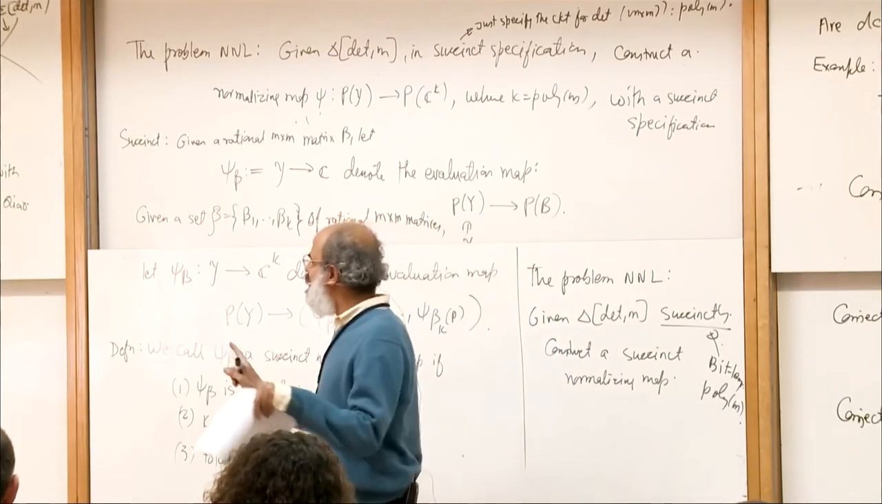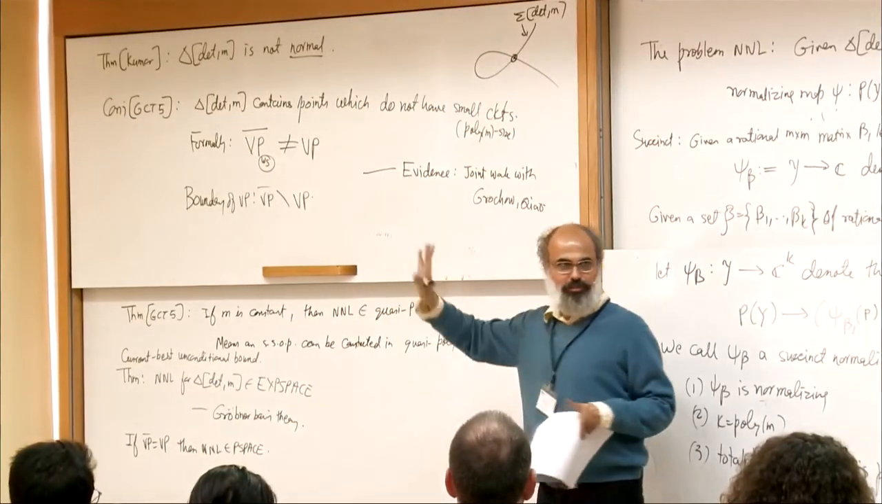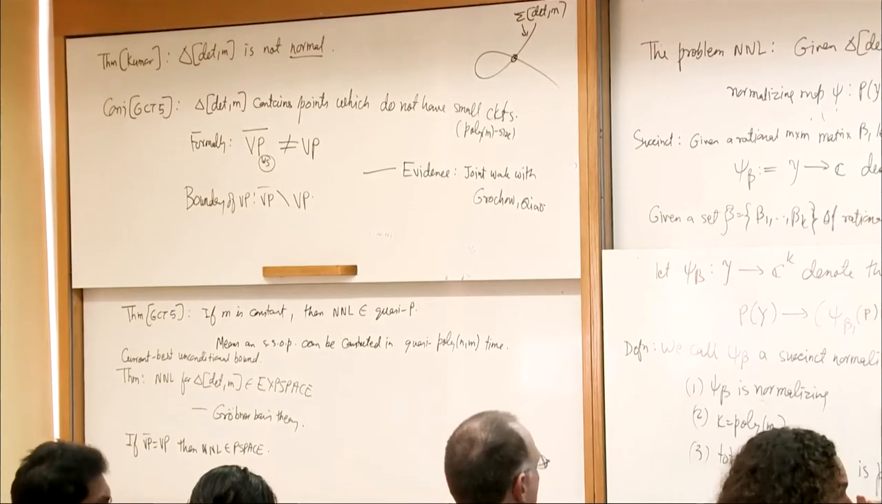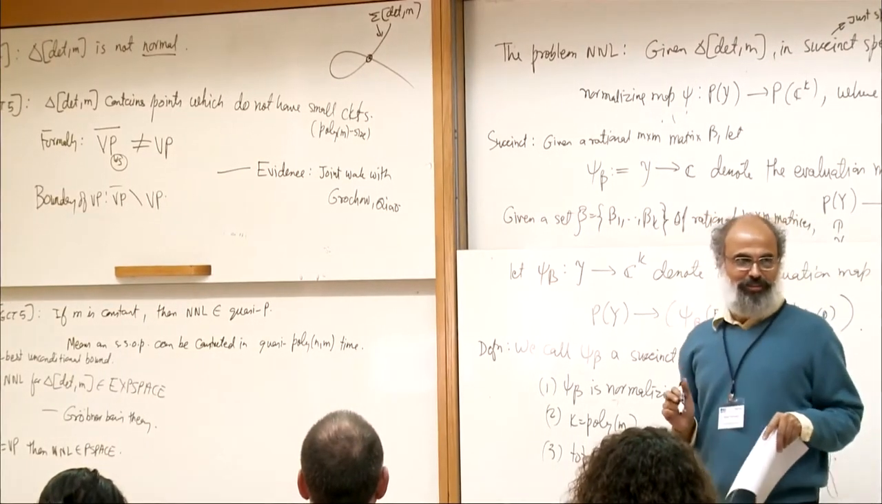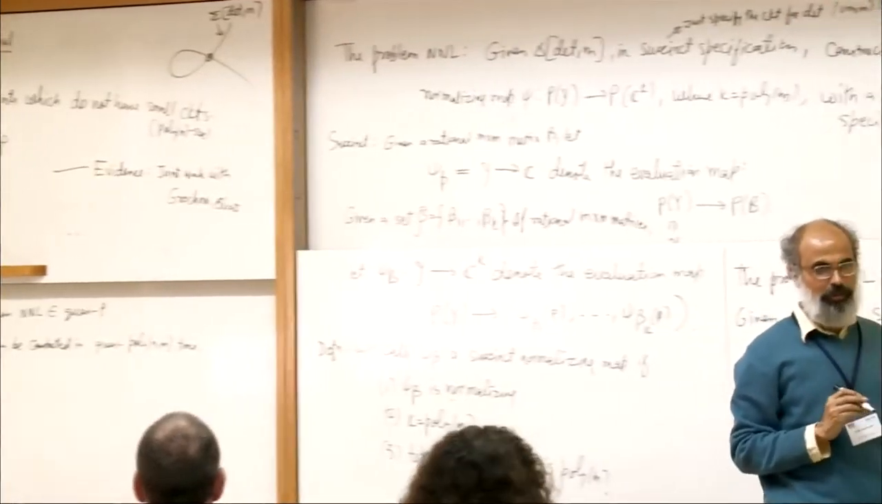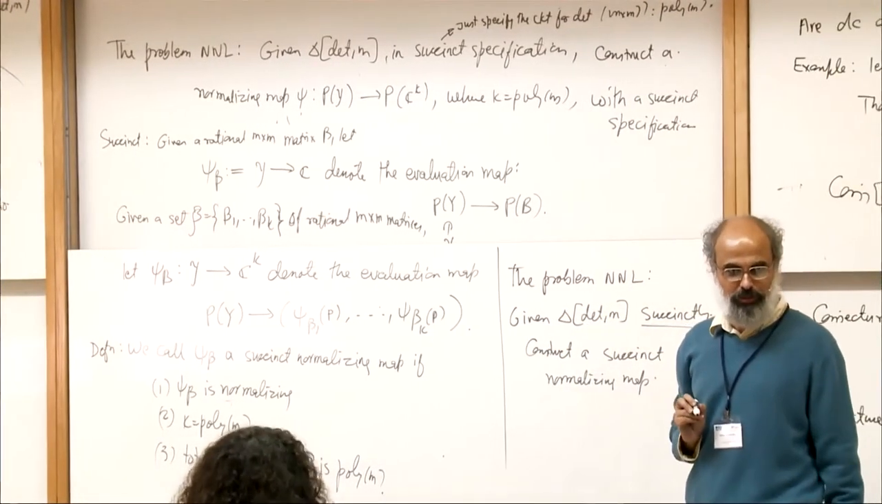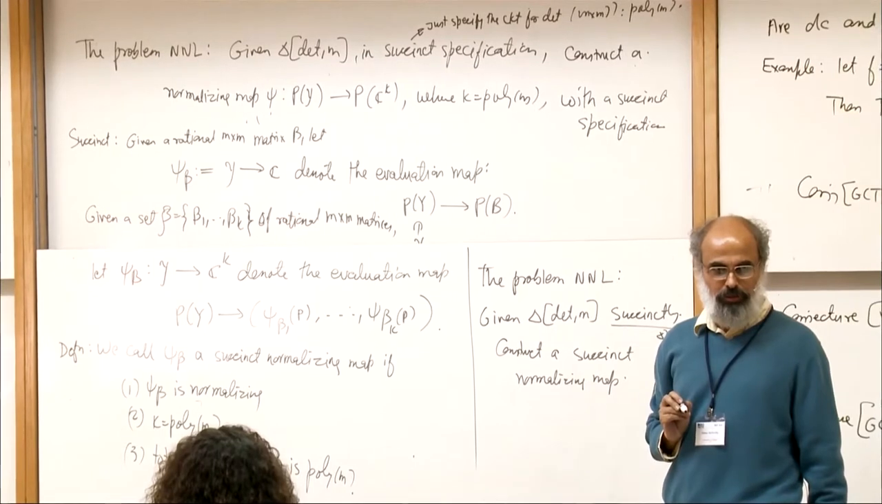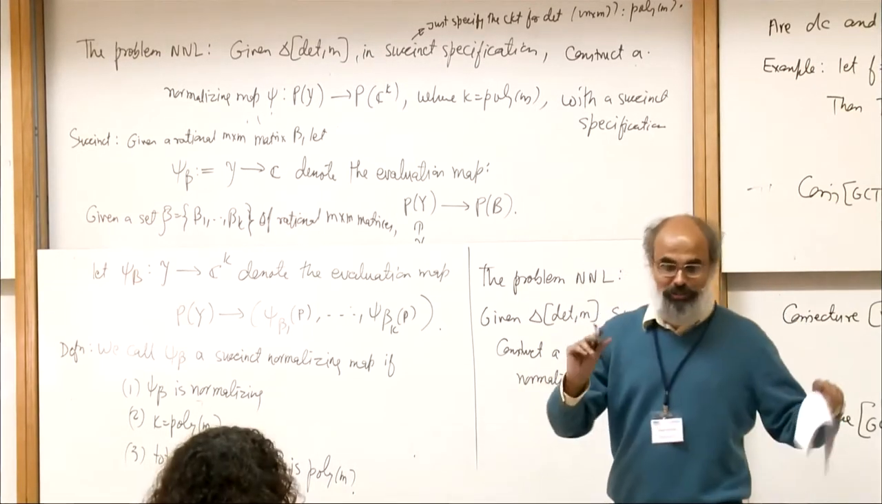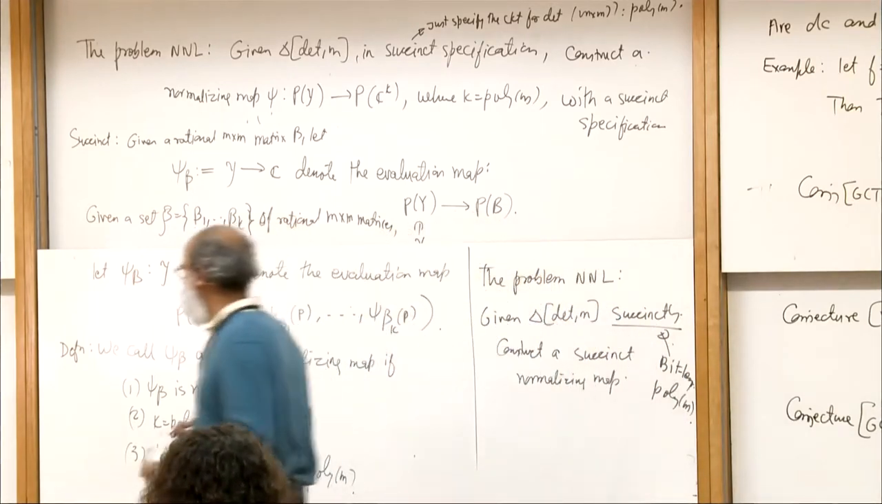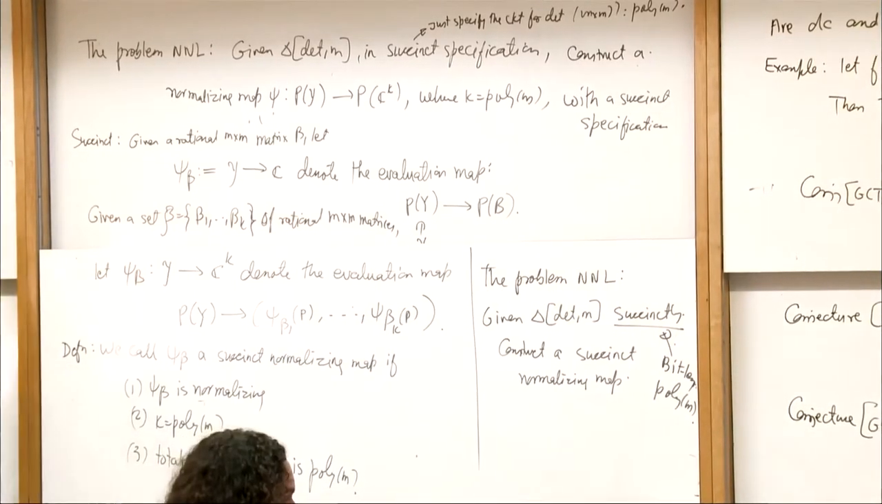But there is really no chance of Vp bar being equal to Vp because there is good evidence for that. So this is if and only if? No, not if and only if. You can show it's in P space if Vp bar equals Vp. But it's possible to prove that NNL is in P space regardless of Vp bar and Vp. Yeah, that would be wonderful. It's not if and only if.